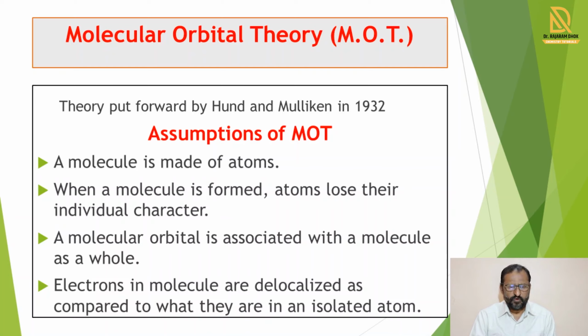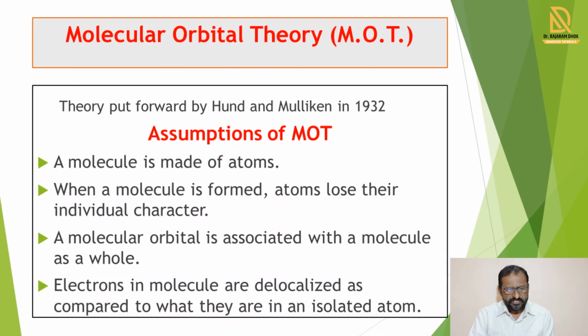This MOT was put forth by scientists Hund and Mulliken in 1932, and Hund and Mulliken gave different assumptions for the formation of molecular orbital theory. According to Hund and Mulliken, the molecule is made of atoms, like valence bond theory.